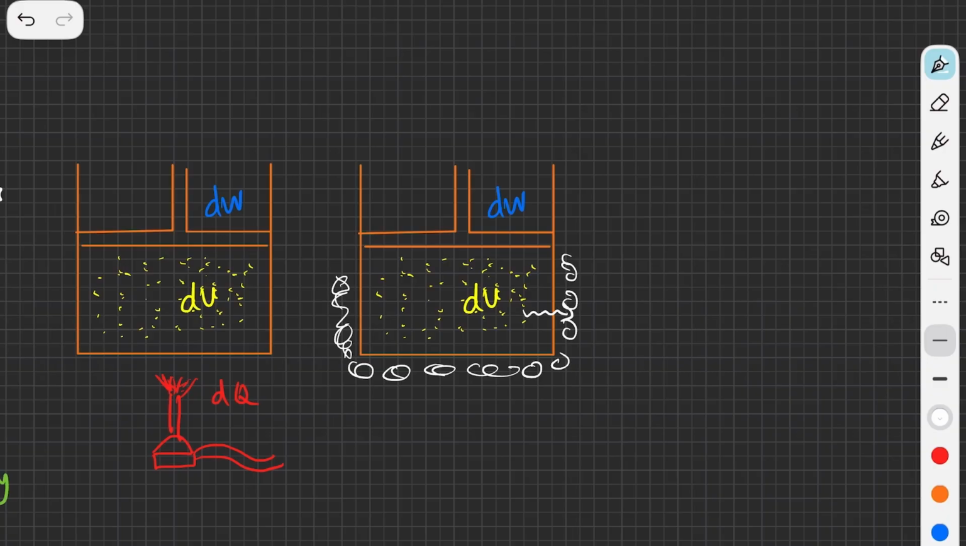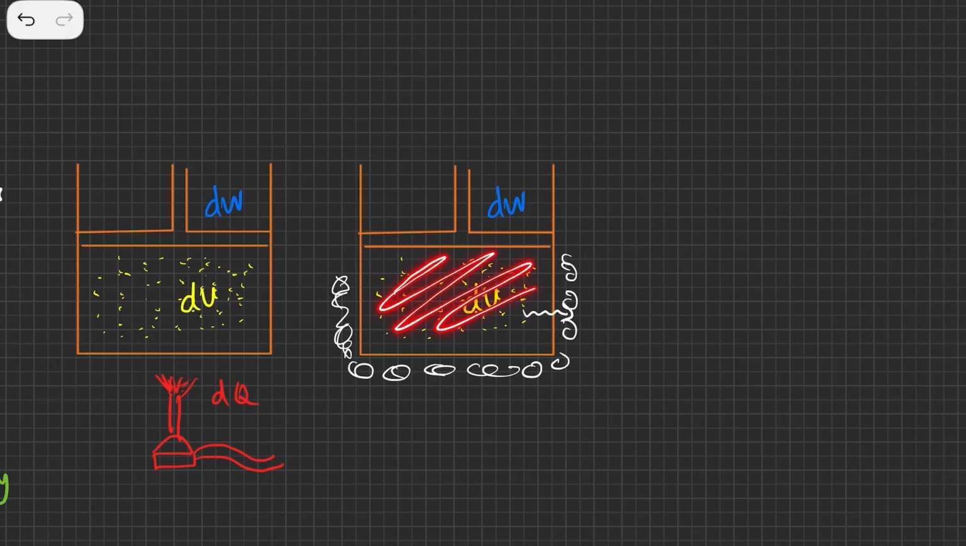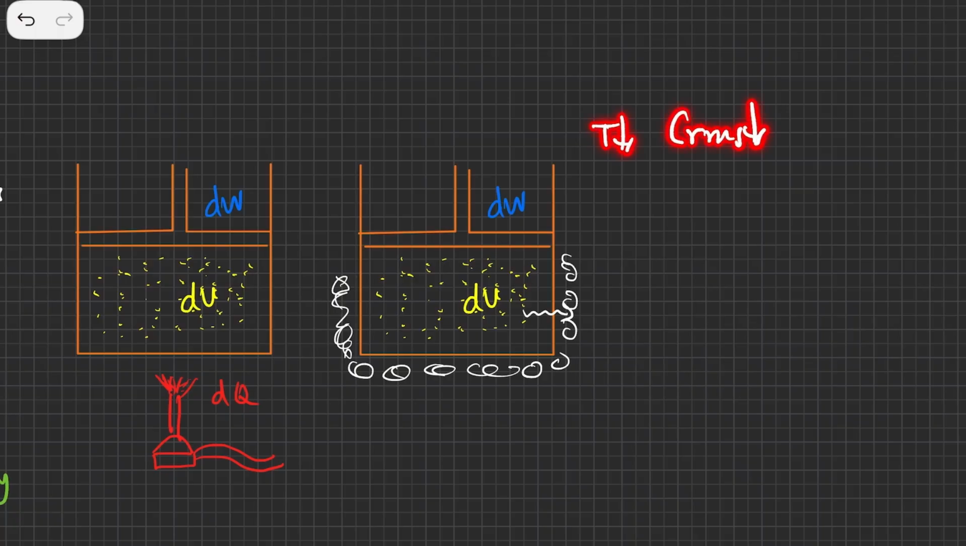Definitely we are not focusing on the ice, that will become the surrounding. However, the inside part, that is this part, is our system. Now the system is going to cool down. As the system cools down, the temperature is going to come down. As the temperature reduces, C_rms reduces, that is the velocity reduces. As C_rms reduces, the kinetic energy reduces. As the kinetic energy reduces, the internal energy, which is written as U, also reduces.